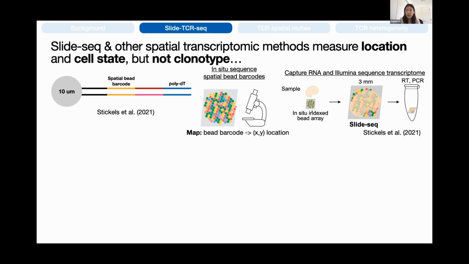We can then take 10-micron sections of tissue and overlay them onto these arrays. As the tissue melts onto the beads, the mRNA is captured and can be prepared for downstream whole transcriptome sequencing. After sequencing, we can then assign each mRNA to a spatial location. And these slides are 3 millimeters in diameter. So for the rest of the presentation, that's the area of tissue that we're looking at.